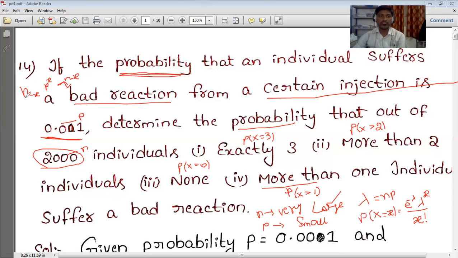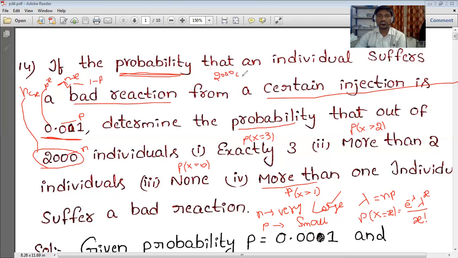N we already know is 2000, and p is 0.001. What about q? q is simply 1 minus p. And x is what they asked here, so put x equal to 3. For calculating the first problem, we have to compute 2000C3, where n is 2000.